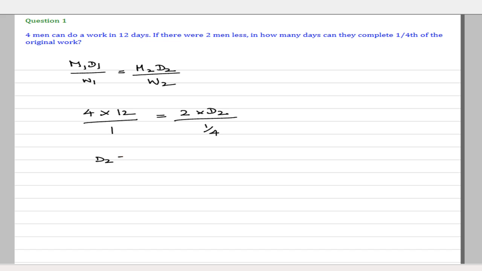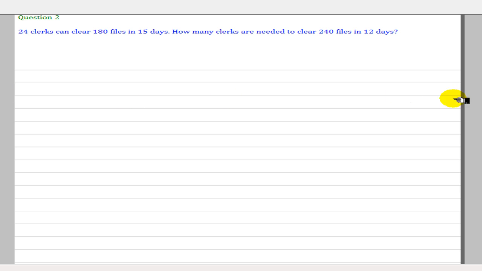So D2 will be equal to 4 into 12 divided by 2 into 4, that will be 6 days. Let us go to the second question.